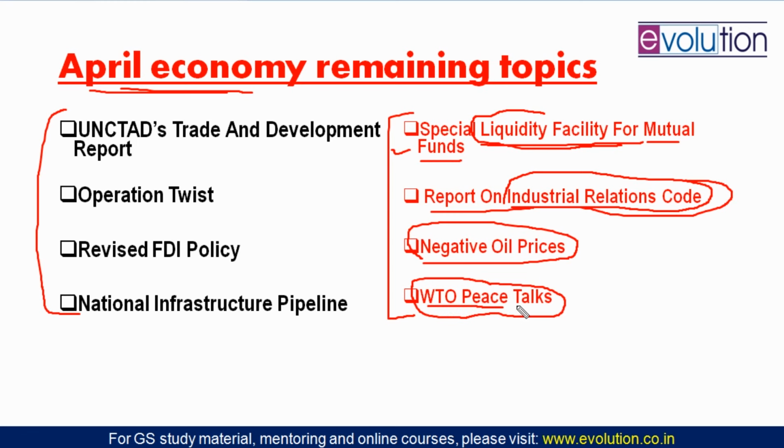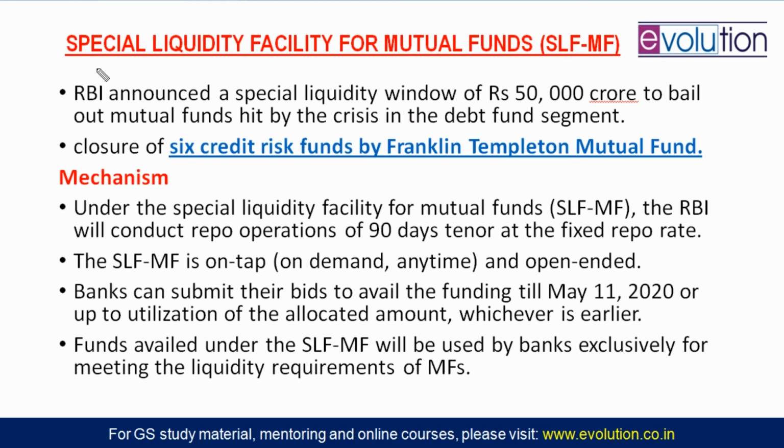We will understand everything. So our first topic is a special liquidity facility for mutual funds. In short, we can call it SLF for mutual funds, SLF-MF. So the news is that RBI has recently announced a special liquidity window. Liquidity window means giving money, okay, giving money on loan. And the loan amount is a corpus of rupees 50,000 crore total, and the purpose is to bail out the mutual fund sector, which has recently been hit by a crisis, and the crisis is a liquidity crunch.